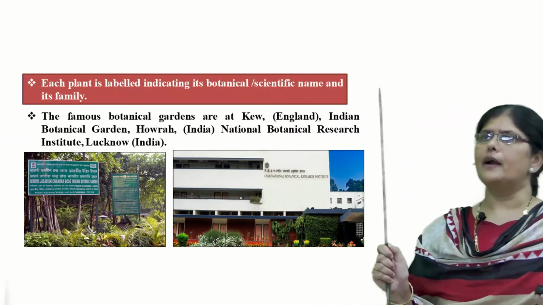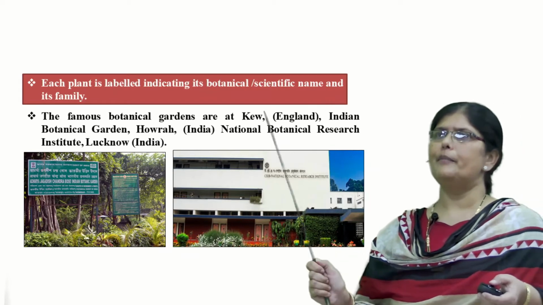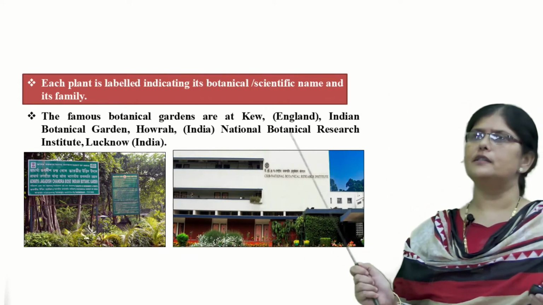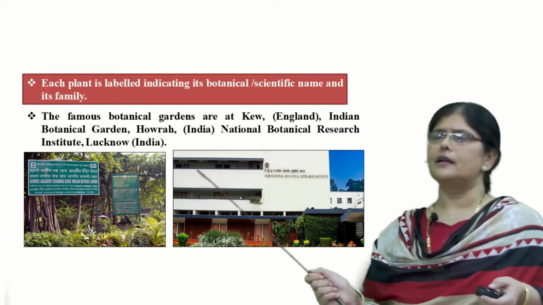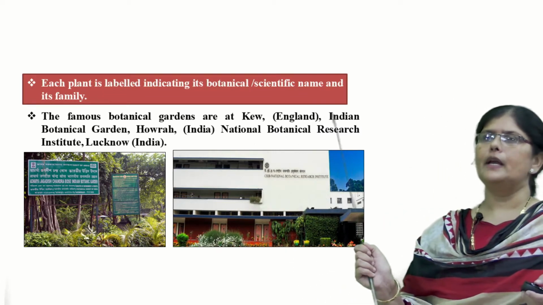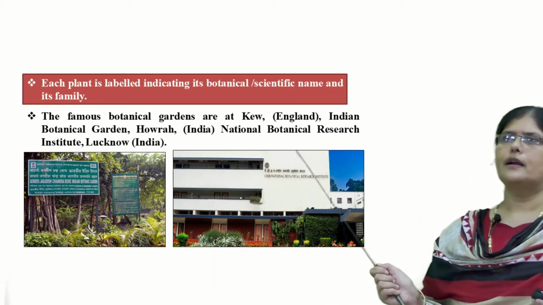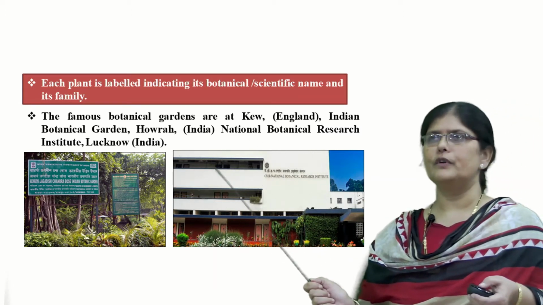Now each plant, as I have already told you, is labeled, given the scientific name and put into the botanical garden for easy reference. The famous botanical gardens are at Kew, England; the Indian Botanical Garden in India at Howrah; and the National Botanical Research Institute at Lucknow, which is also in India.